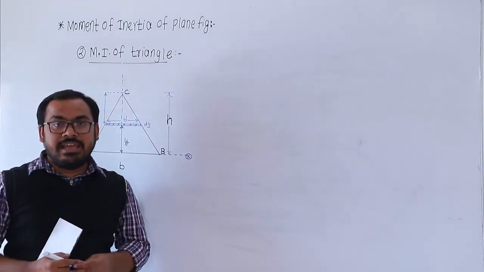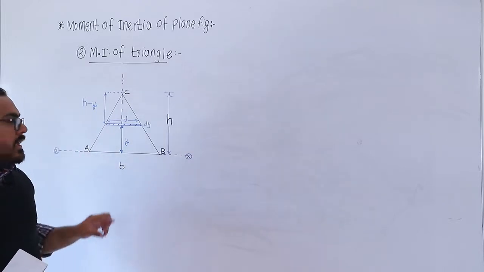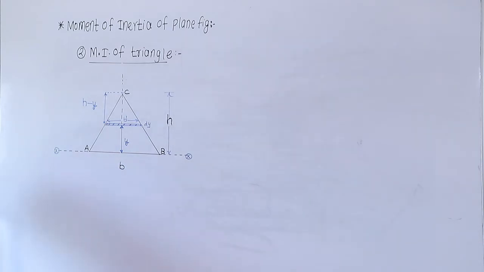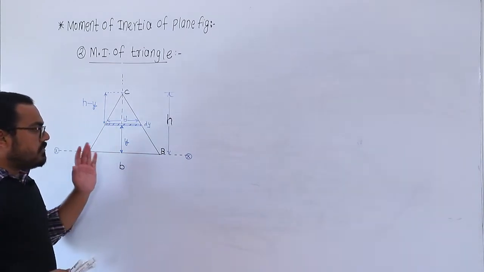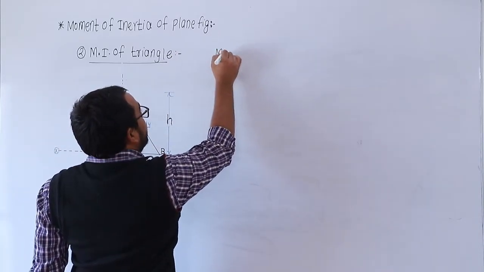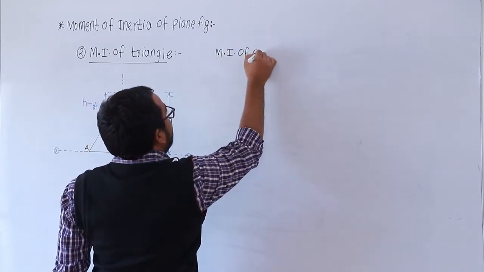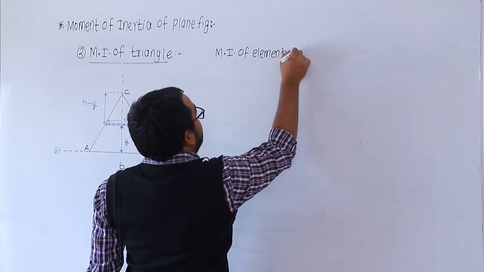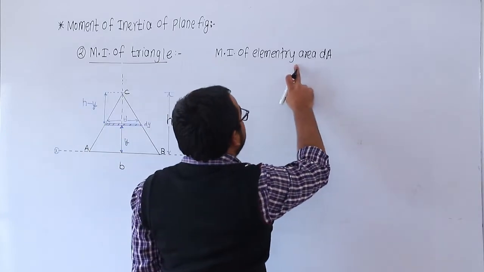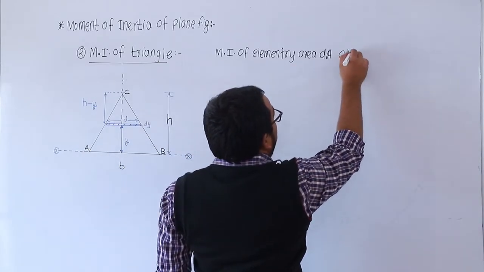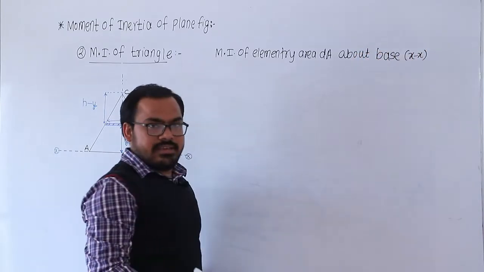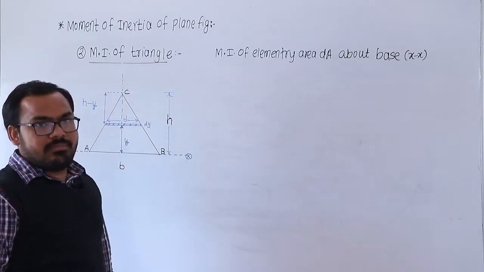So this is the distance of the elementary area from the apex C, and y is the distance from the base AB. Okay. So our question is the moment of inertia about the base. So first find out the moment of inertia of the elementary area dA about the base xx.